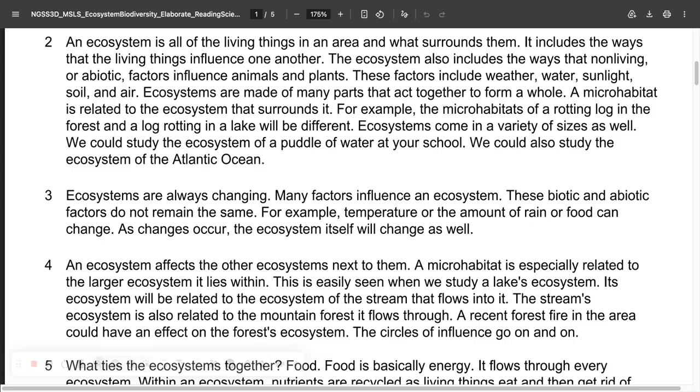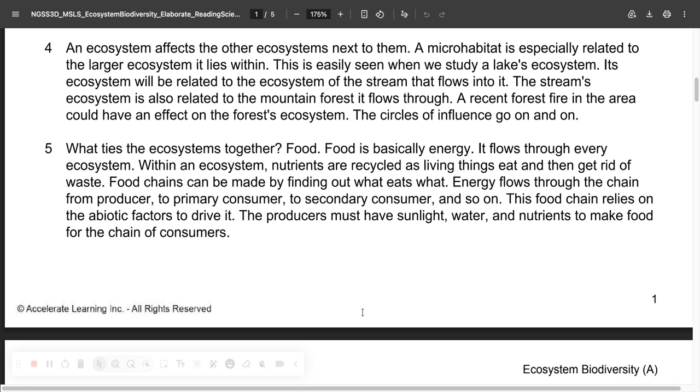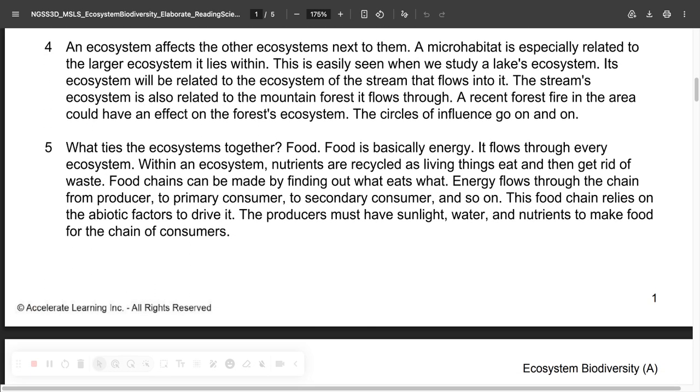Ecosystems are always changing. Many factors influence an ecosystem. These biotic and abiotic factors do not remain the same. For example, the temperature or the amount of rain or food can change. As changes occur, the ecosystem itself will change as well. An ecosystem affects the other ecosystems next to it.